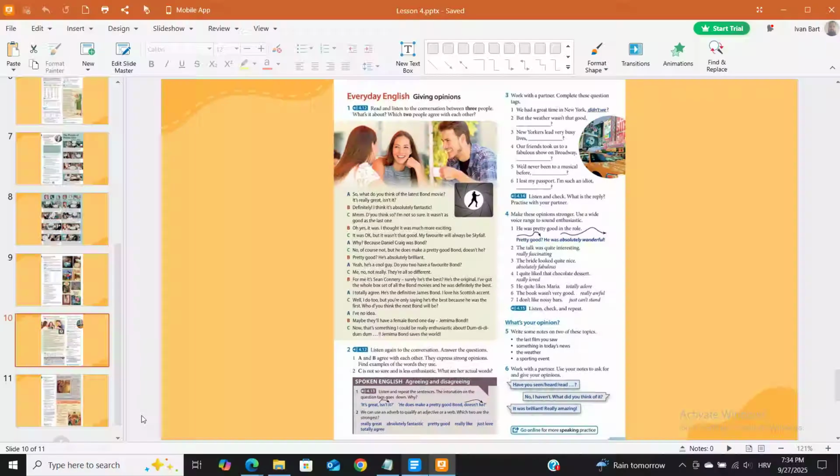A. So, what do you think of the latest Bond movie? It's really great, isn't it? B. Definitely. I think it's absolutely fantastic. C. Do you think so? I'm not so sure. It wasn't as good as the last one. B. Oh yes, it was. I thought it was much more exciting. C. It was okay, but it wasn't that good.